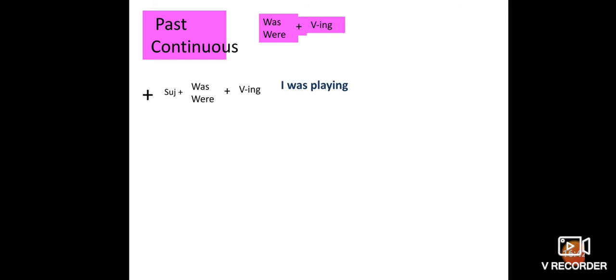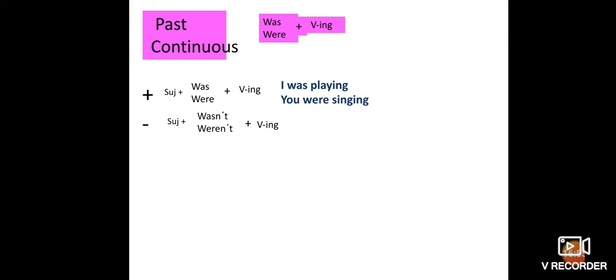So we use this kind of past continuous. When we are talking about past continuous, we are using was or were plus the ing form. Subject plus was or were plus ing: I was playing.